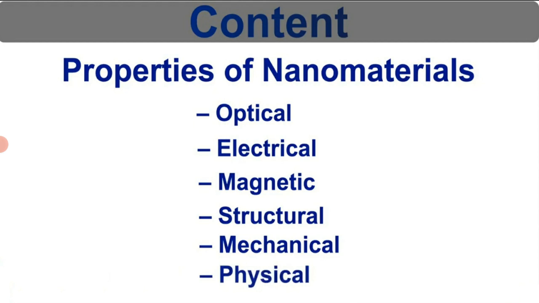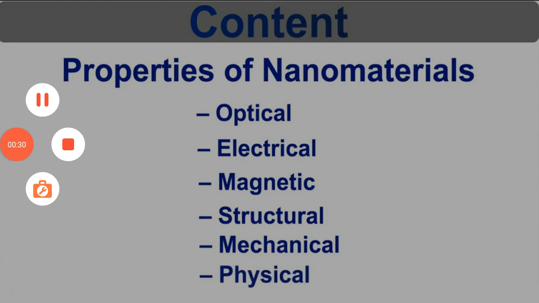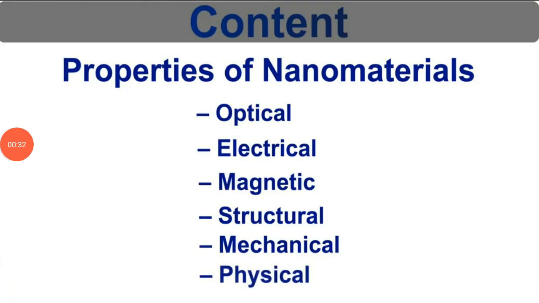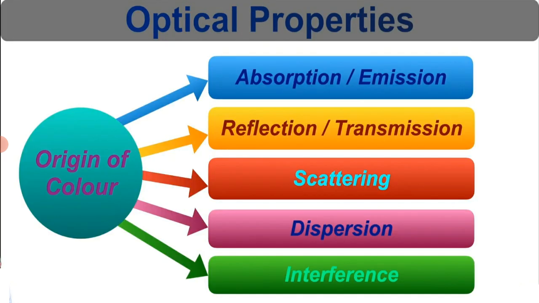Today's lecture is on nanotechnology, unit number 6, engineering physics. Today we will discuss the properties of nanomaterials: optical properties, electrical properties, magnetic properties, structural properties, mechanical properties and physical properties. Let's see them one by one briefly. First we will discuss the optical property.